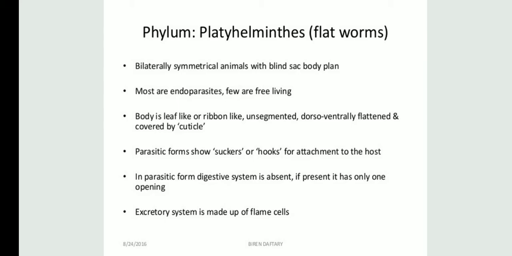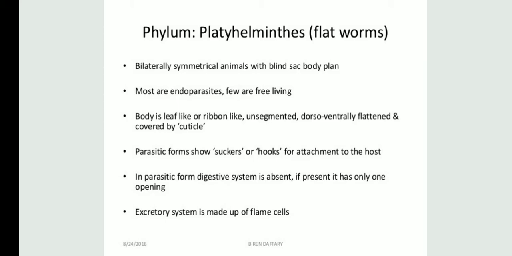And the body is leaf-like, students. It may be ribbon-like also. It is unsegmented, dorsoventrally flattened, and covered by cuticle. Cuticle is a layer basically. Here dorsoventrally means, students, from the dorsal and ventral side it is flattened. So it is just like that, flattened, which we call chapta in Hindi. It's like a flat surface.